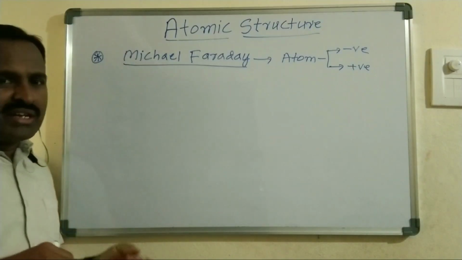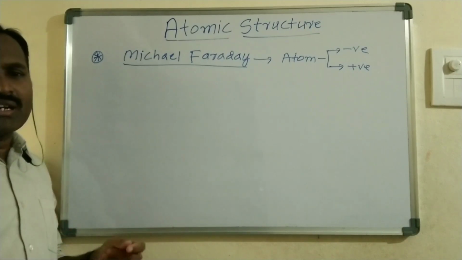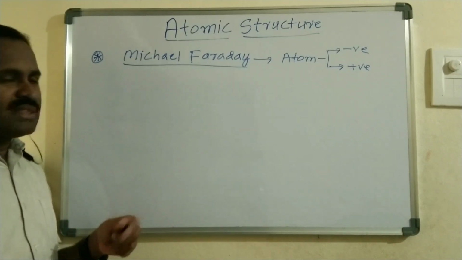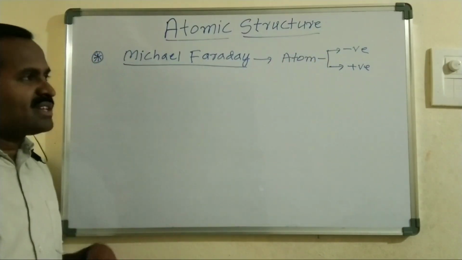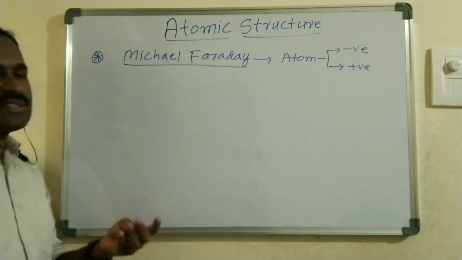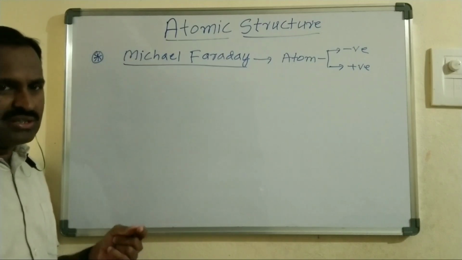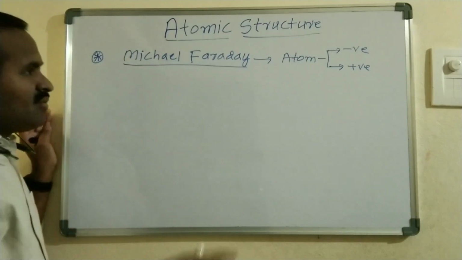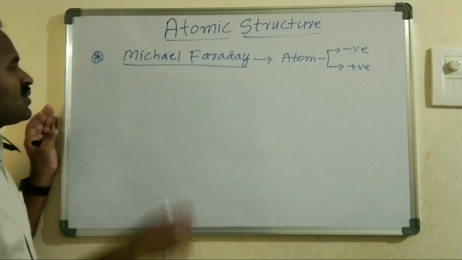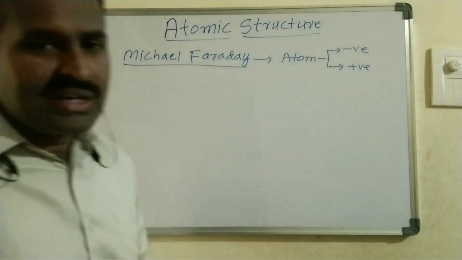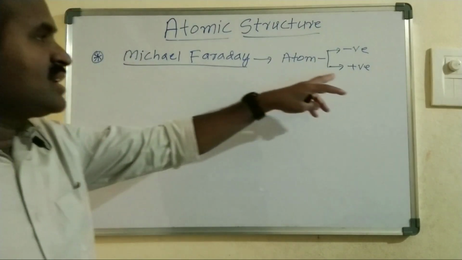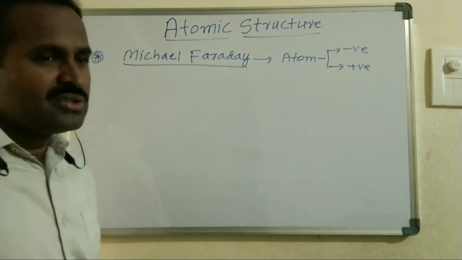Michael Faraday is a scientist. He carried out many electrolysis experiments. In those experiments, in some cases an atom acquires a negative charge, and in some cases it acquires a positive charge. As we all know, an atom is neutral, so why does it attain a negative charge during electrolysis, and in some cases a positive charge?